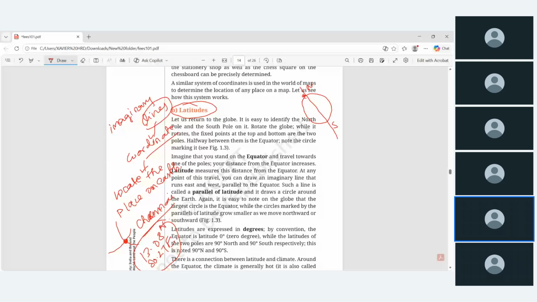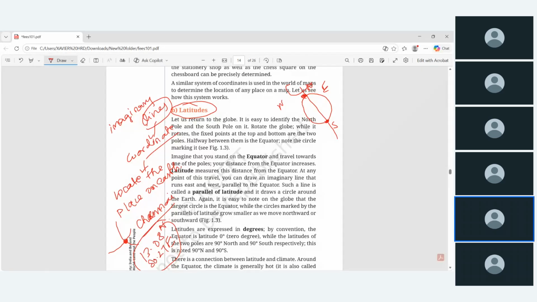This is what Aryabhatta says: the earth rotates on its own axis. This is west and this is east, so it rotates from west to east. While the globe rotates, the fixed points at the top and bottom are the two poles. These are the two fixed points, top and bottom: the north pole and south pole.